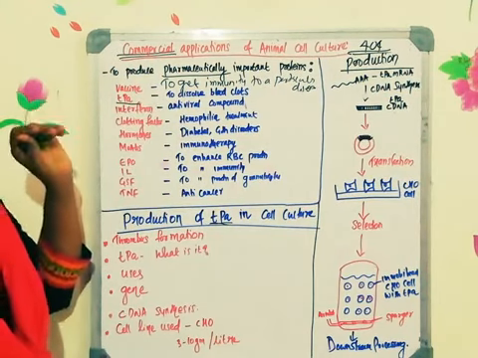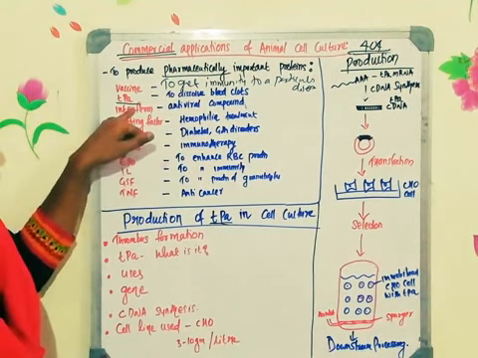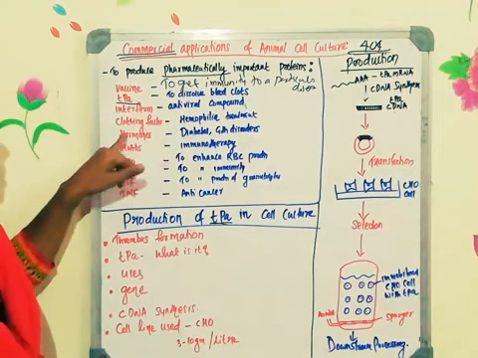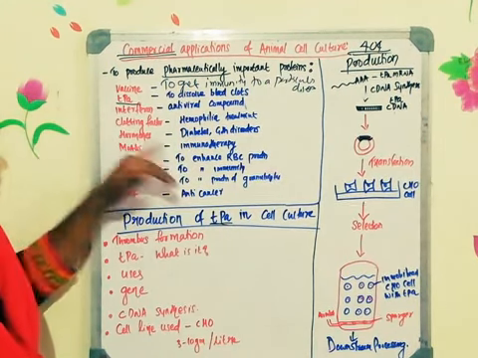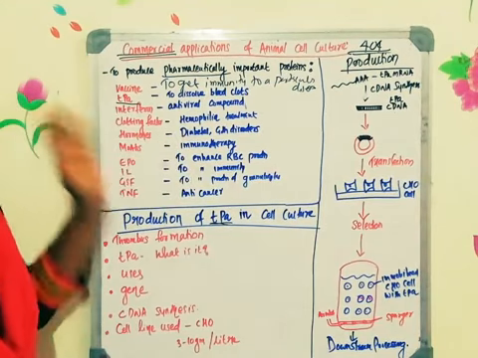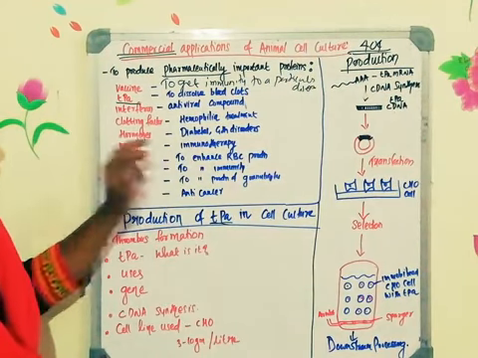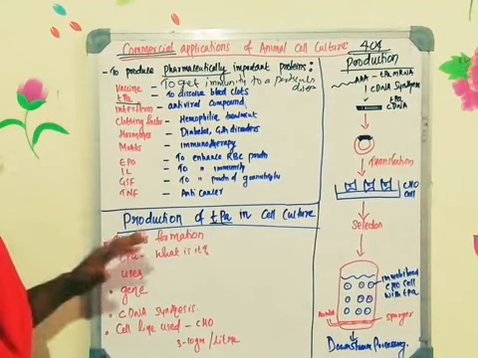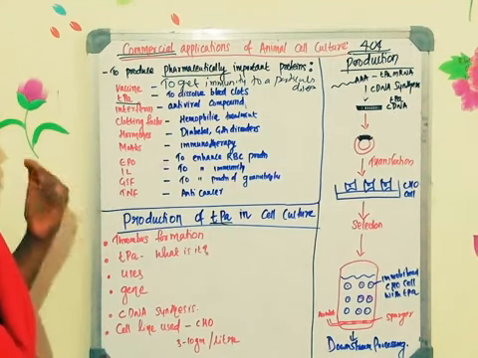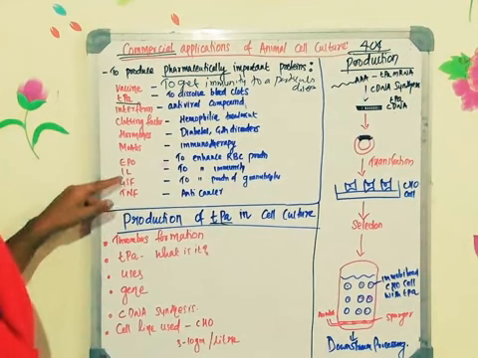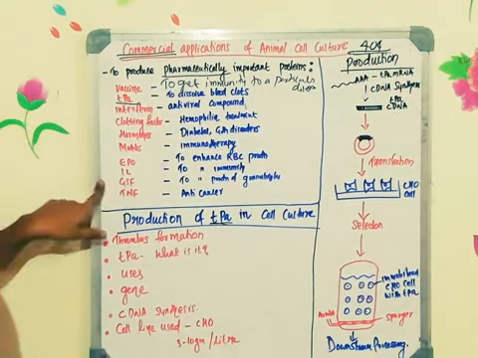TPA is a tissue plasminogen activator which is used to dissolve the blood clot. Then we can produce interferon, which is an antiviral compound, clotting factor for treating hemophilia, hormones like insulin for treating diabetes, and somatostatin and somatotropin for treating growth disorder. Monoclonal antibody can be used for immunotherapy, and EPO, that is erythropoietin, is used to enhance the RBC production. Interleukin is used to enhance the immunity.